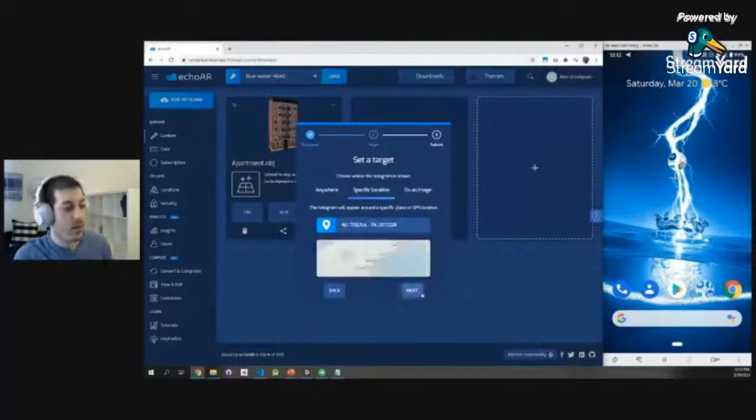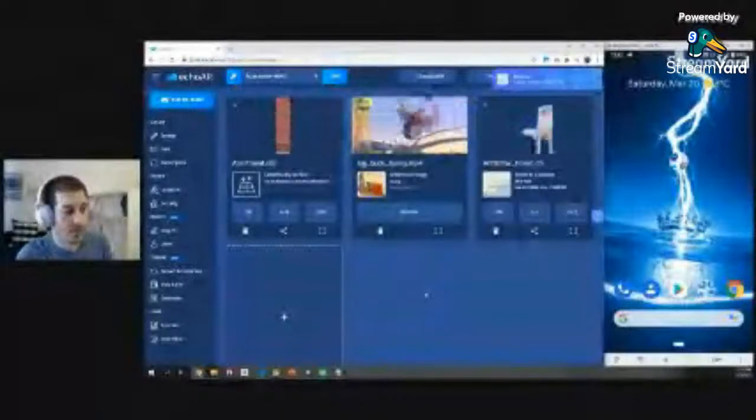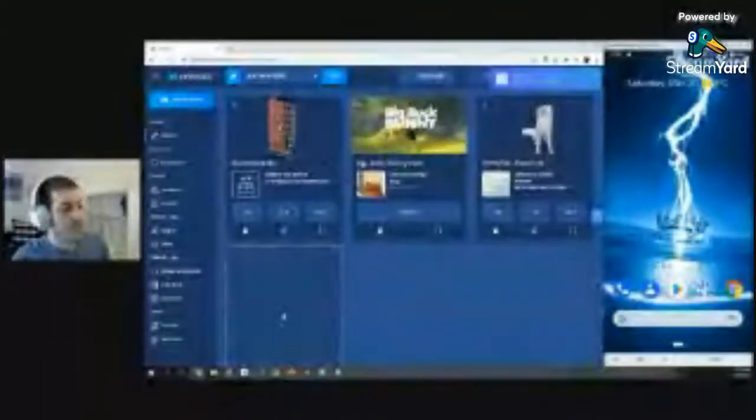That way, when I open the app in New York, I'm going to see, let's say, the Empire State Building. But if I open it in San Francisco, I'm going to see the Golden Gate Bridge, for example. So the kind of different content in different locations. Really, really cool stuff. So now we see those 3D models that we have here.